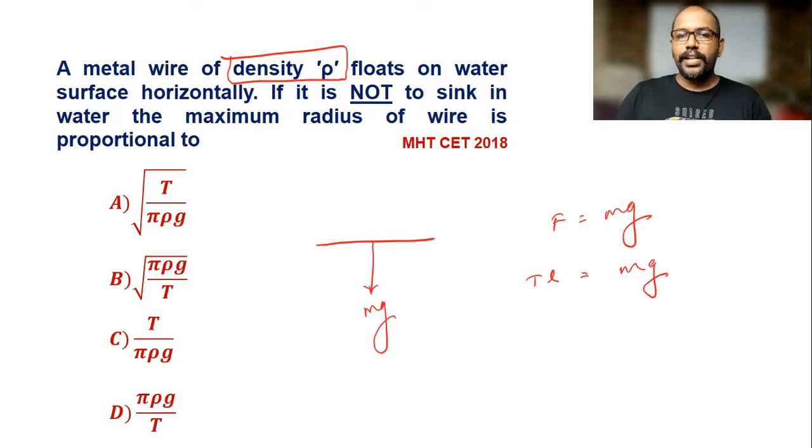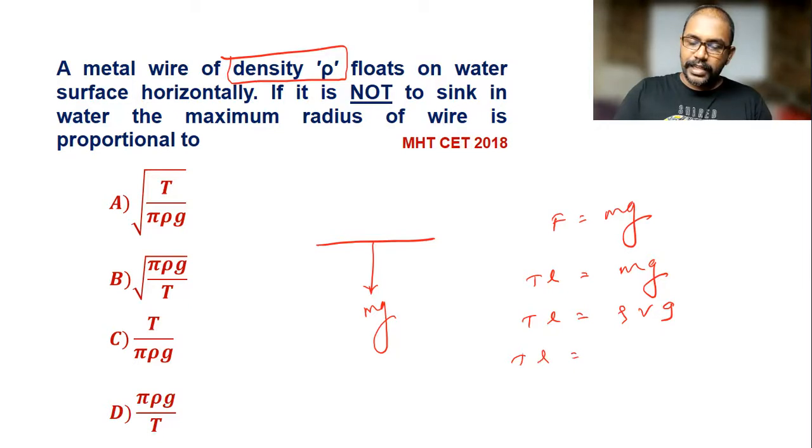Now we have to find out here the maximum radius of the wire. So formula for the radius of the wire we have to write. And here T into L is equal to, this mass we can write density into volume, and this g as it is. Now here T as it is, L as it is, density as it is, volume of the wire is area into the length.